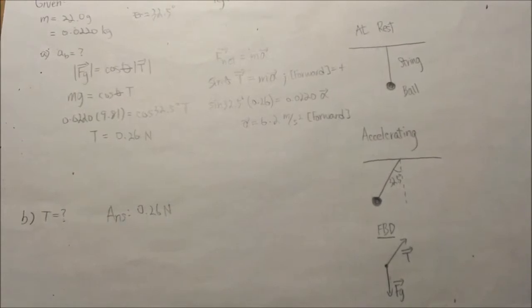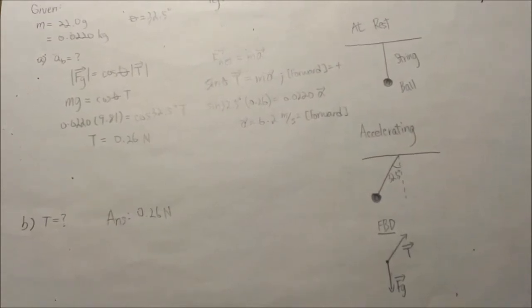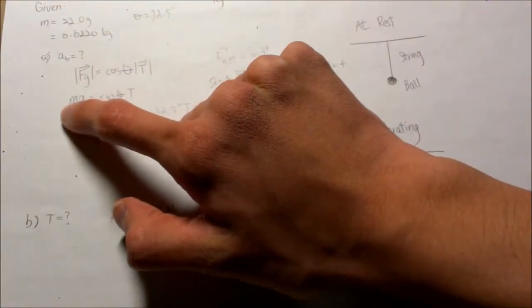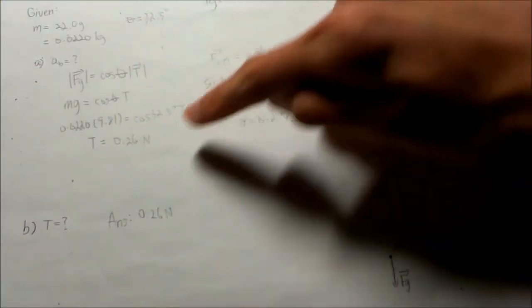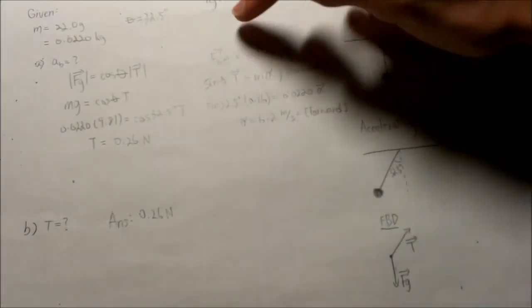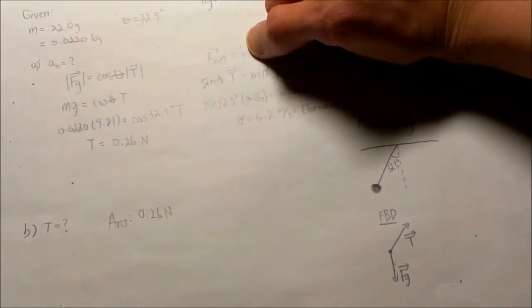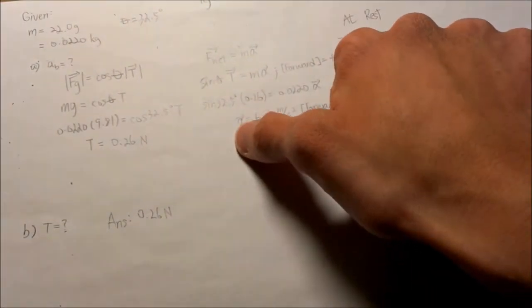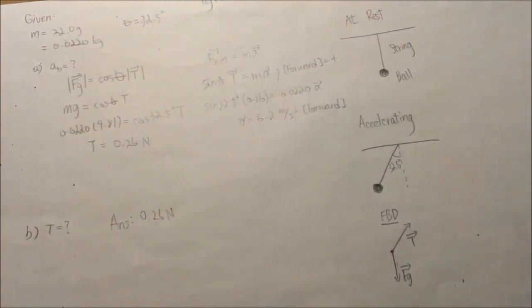Do we need to know the mass of the ball to calculate the acceleration? And the answer is no, because here we have the mass right here. If it was an unknown, we can keep it as a mass. And as we bring it over here, since the vertical component of the tension is equal to F net, it will cancel out with the mass on the other side. Therefore, we can still find the acceleration without knowing the mass.